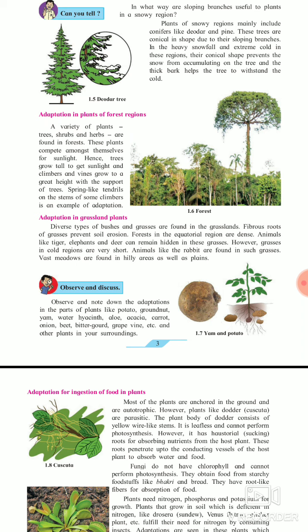Grass also has strong roots, because it is dense; we have seen that grass is very dense, so grass also prevents soil erosion. Forests in the equatorial region are dense. Animals like tiger, elephant and deer can remain hidden in these grasses. As you see on the Discovery Channel, in hunting programs, you can see that a tiger or lion is hidden in these grasses for their hunt.